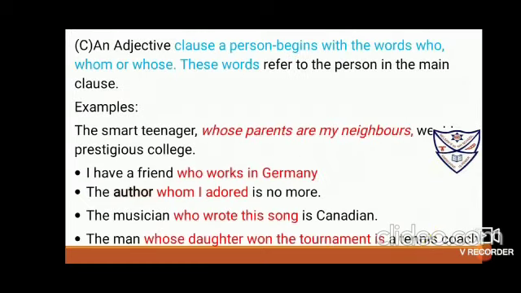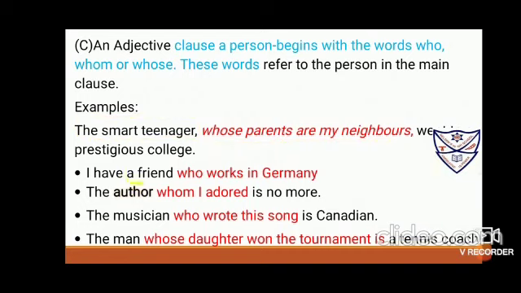Next, an adjective clause about a person begins with the words who, whom, or whose. These words refer to the person in the main clause. They are used for persons only, but who is used when you're talking about the subject, whom is used when you're talking about the object, and whose is used when you're talking about possession. "The smart teenager whose parents are my neighbors was there in the prestigious college." "I have a friend who works in Germany."